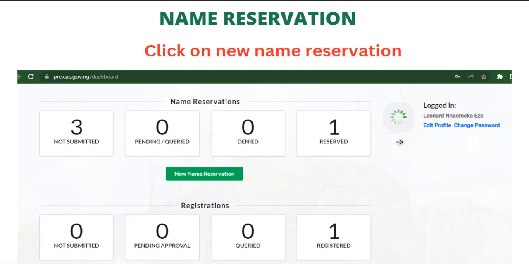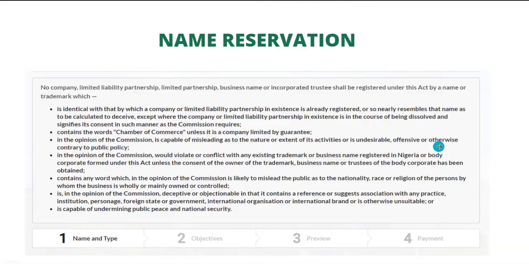Next, we are going to reserve a name. All you have to do is go back to the dashboard, and this is the dashboard. To start, we click on New Name Reservation. Then it will take us to this page. Listen, read this very well. No company, limited liability partnership,